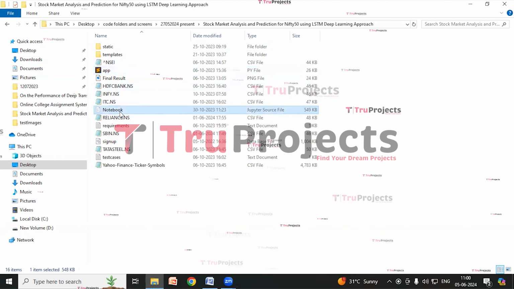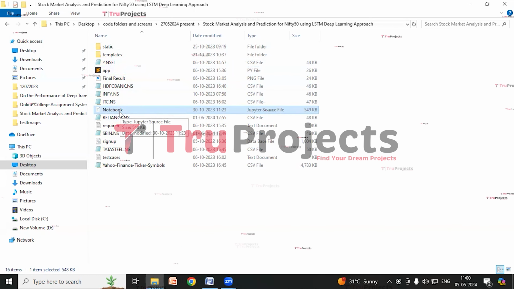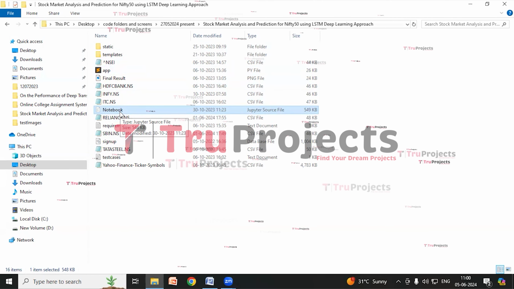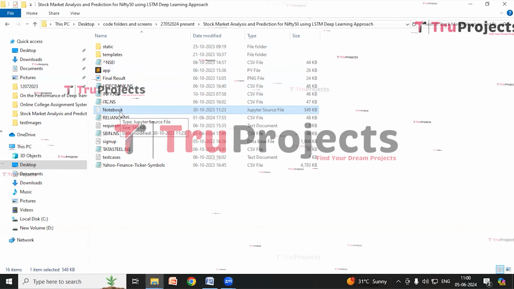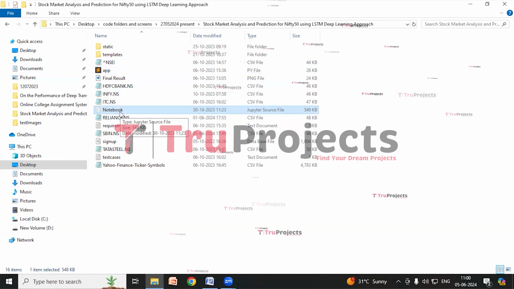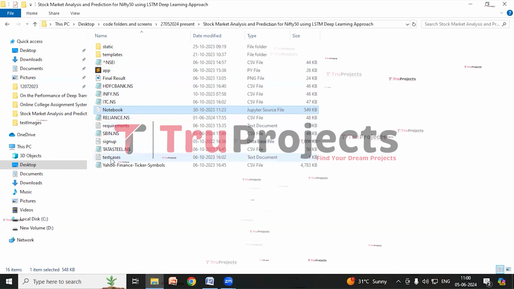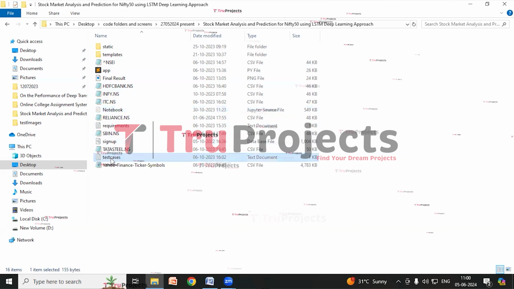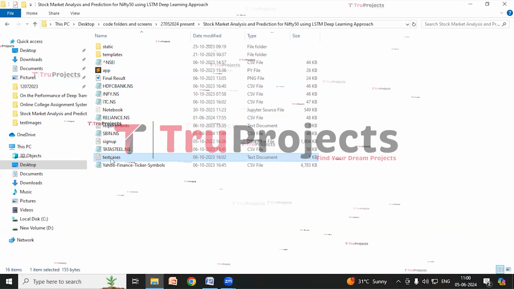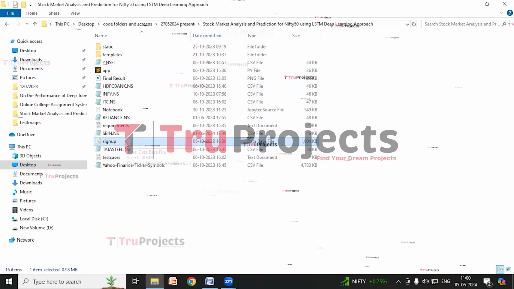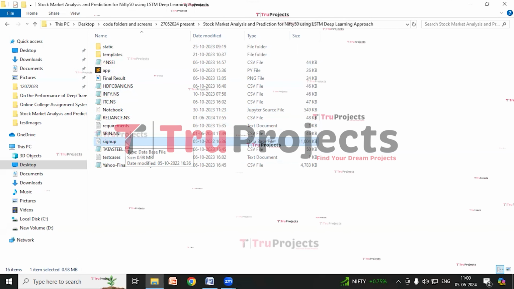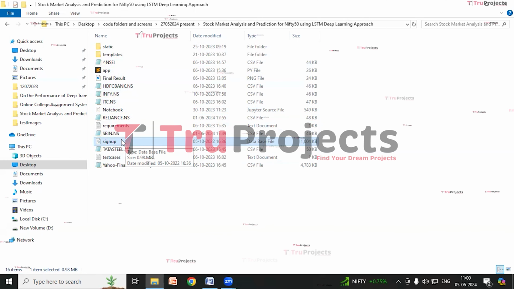This is the Jupyter Notebook source file, which contains a combination of code, graphs, and outputs all in one place. Jupyter Notebook allows users to write and execute code in individual cells, making it a popular choice for data science. This is a test cases text document in which I have test cases which will be used during the execution of the project. This is the signup.db file. This file is the database file used to store user information. It stores information like user signup details.